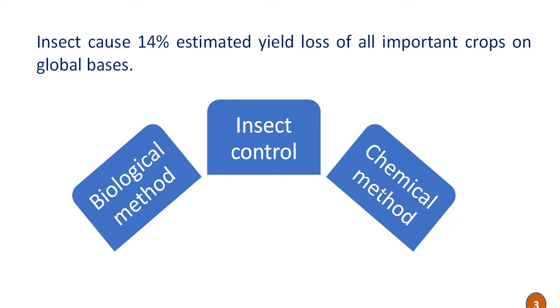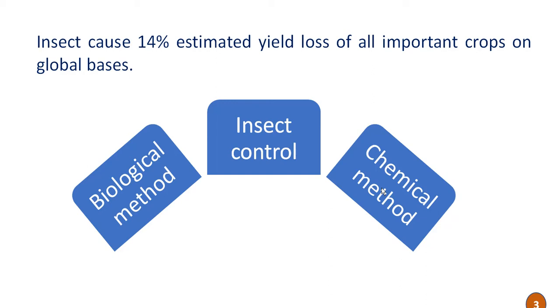But compared to the biological method, this chemical method is disadvantageous as it increases the cost of cultivation and reduces the population of predators and parasites, which are the beneficial natural enemies of